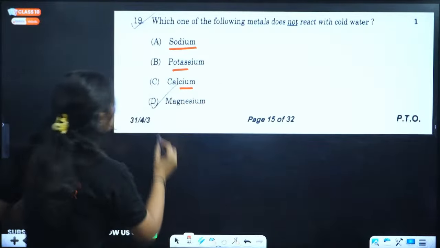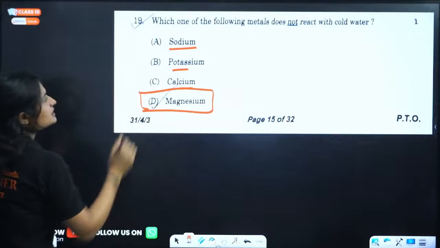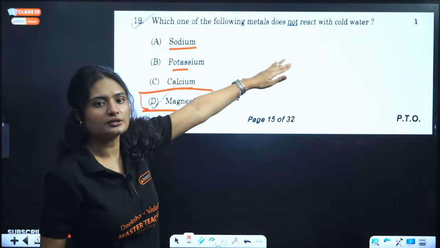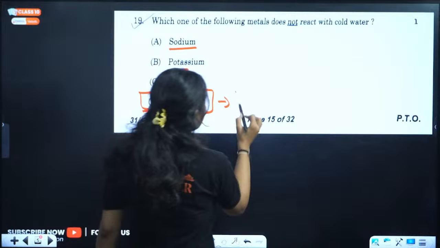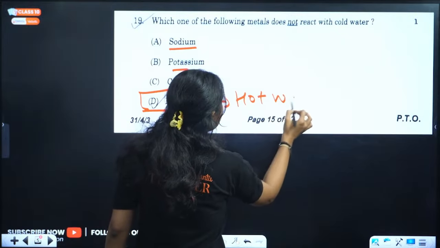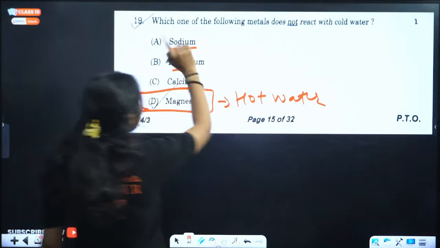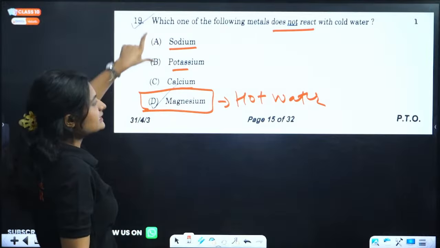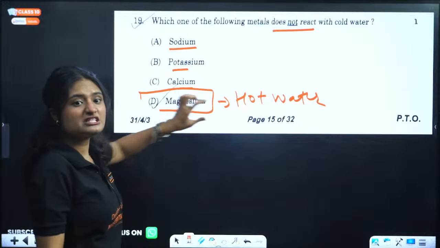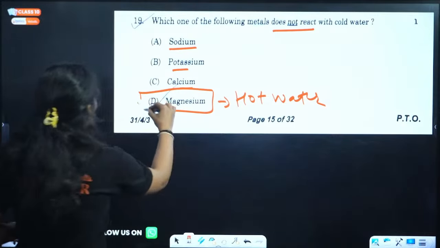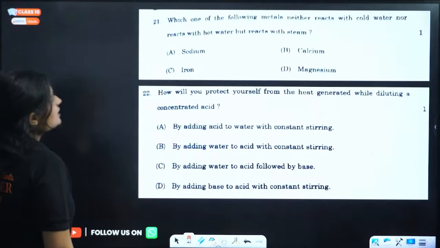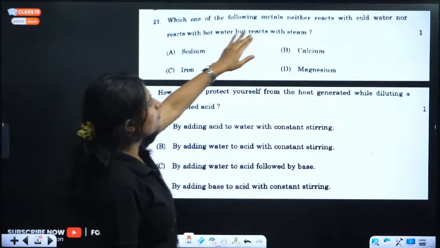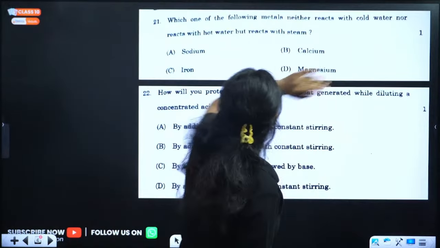But magnesium does not react with cold water; it reacts with hot water actually. The question was, which one of the following metals does not react? So these three react, magnesium does not. Why? Because magnesium reacts with hot water. Correct answer is D.